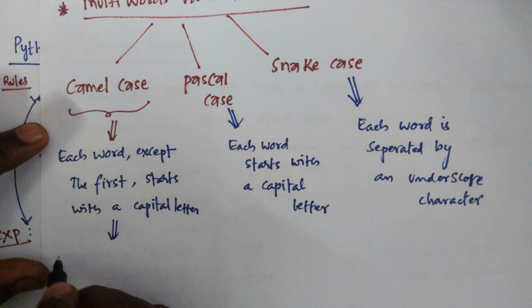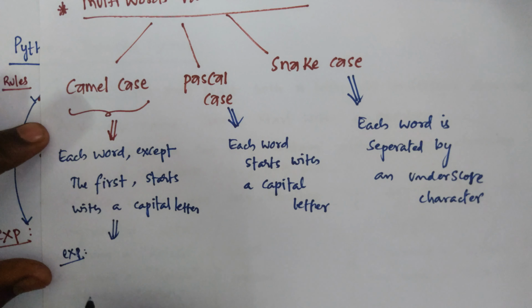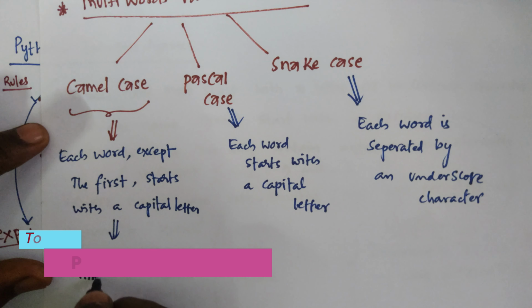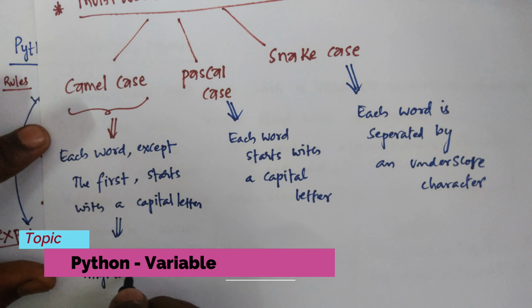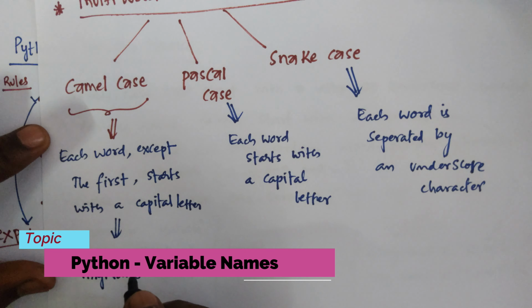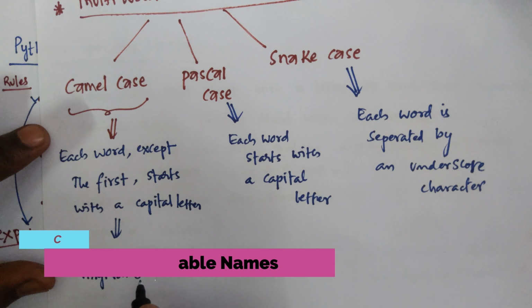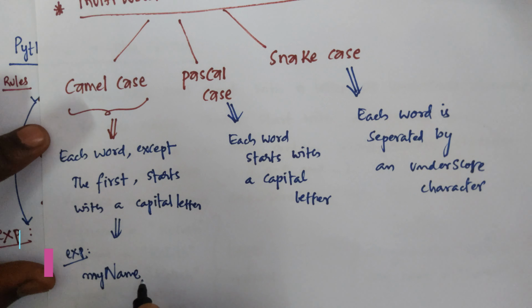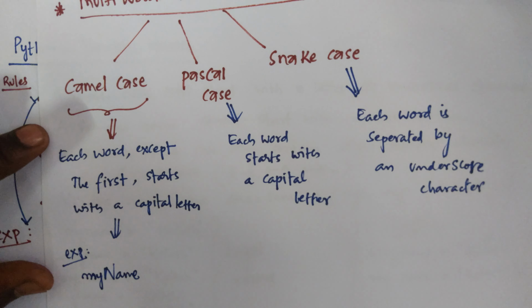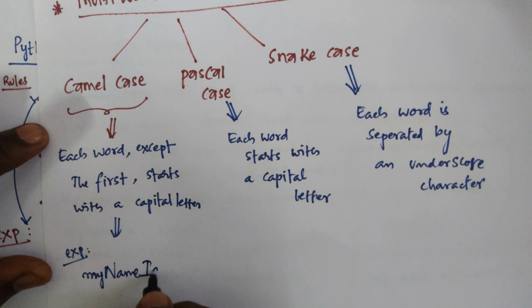For example, myName. Here the first word is small letter, and the next one is capital. Except the first word, the remaining all start with capital letters.